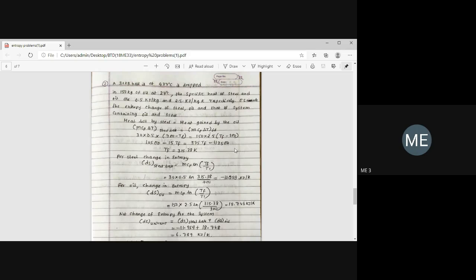So you have to find out that equilibrium temperature, because at the start we have the high temperature of the steel ball and the low temperature of the oil. When the hot steel ball is dipped into the oil, it reaches the equilibrium temperature. First, we have to find out that equilibrium temperature. Okay, m c_p delta T for the steel ball.